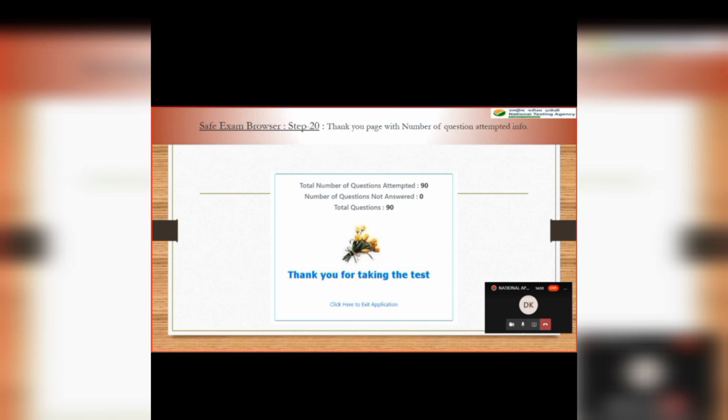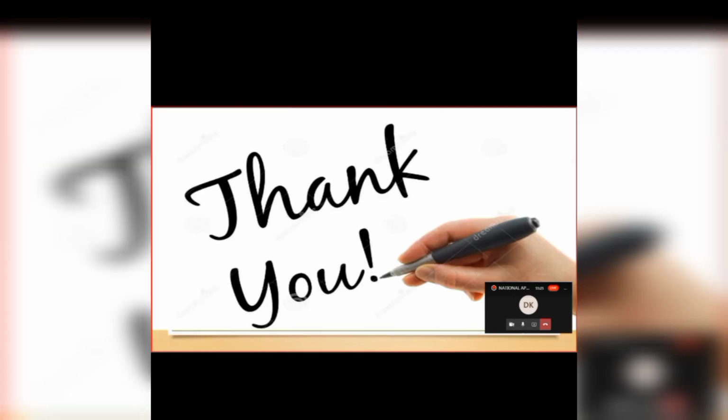Next, this is the thank you part. Once this has come, in the bottom you can see click here to exit application. If you click that, it will open a pop-up window asking you to enter the quit password. The quit password is also there. Just enter the quit password and press the exit button. The exam will get closed.